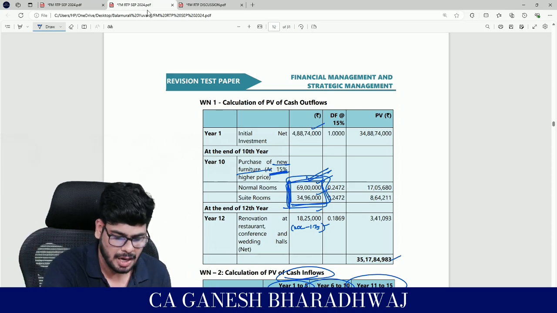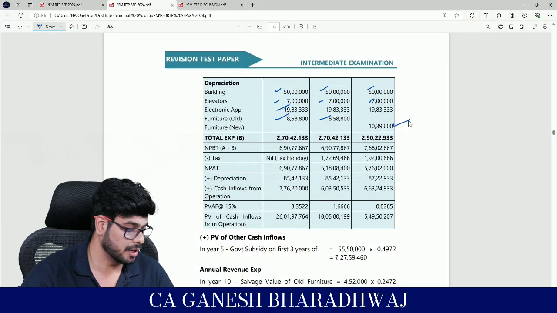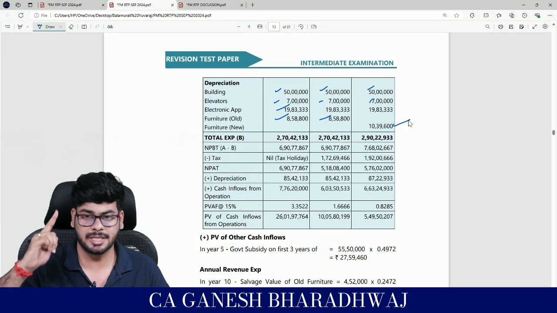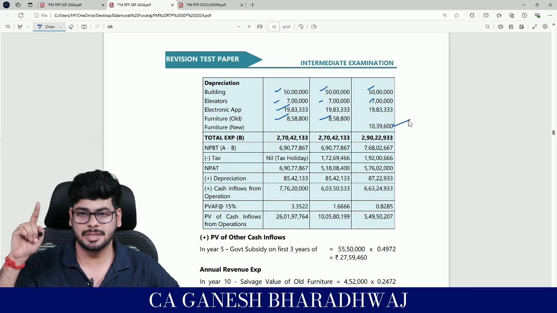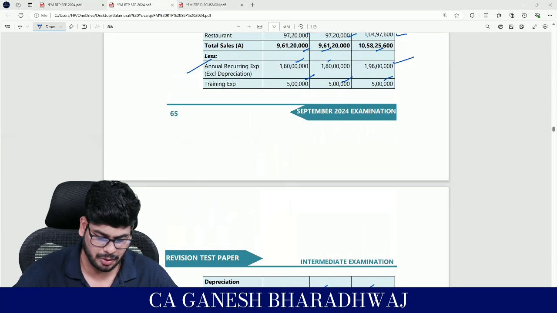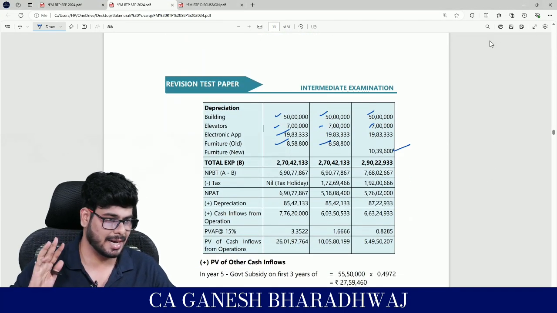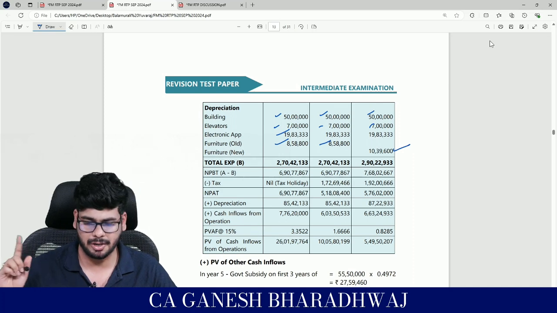So divided by 10, are you clear with this figure, guys? Add it up, divided by 10, you will get this figure of 10,39,600. Guys, are you clear with this? Yes? Fine. So you get all these expenses, you can just add it up, you'll get the total. These are the expenses. And why are we doing all this depreciation? Because it has a tax impact. Maybe not for the first 5 years, but later on it has.